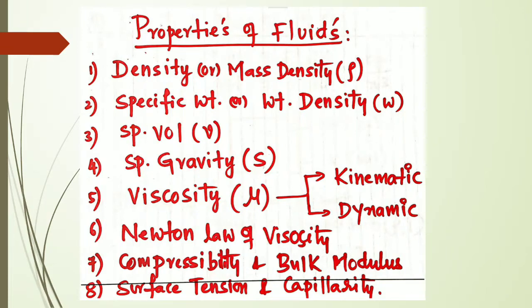So, what are the different properties of fluids we are going to know in this fluid mechanics? So, one is called as density or mass density, and one is called as specific weight and weight density. Okay, specific volume, specific gravity, then what do you mean by viscosity? So in that again we are going to deal with kinematic viscosity, otherwise viscosity can be called as dynamic viscosity also. There is no separate bifurcation here.